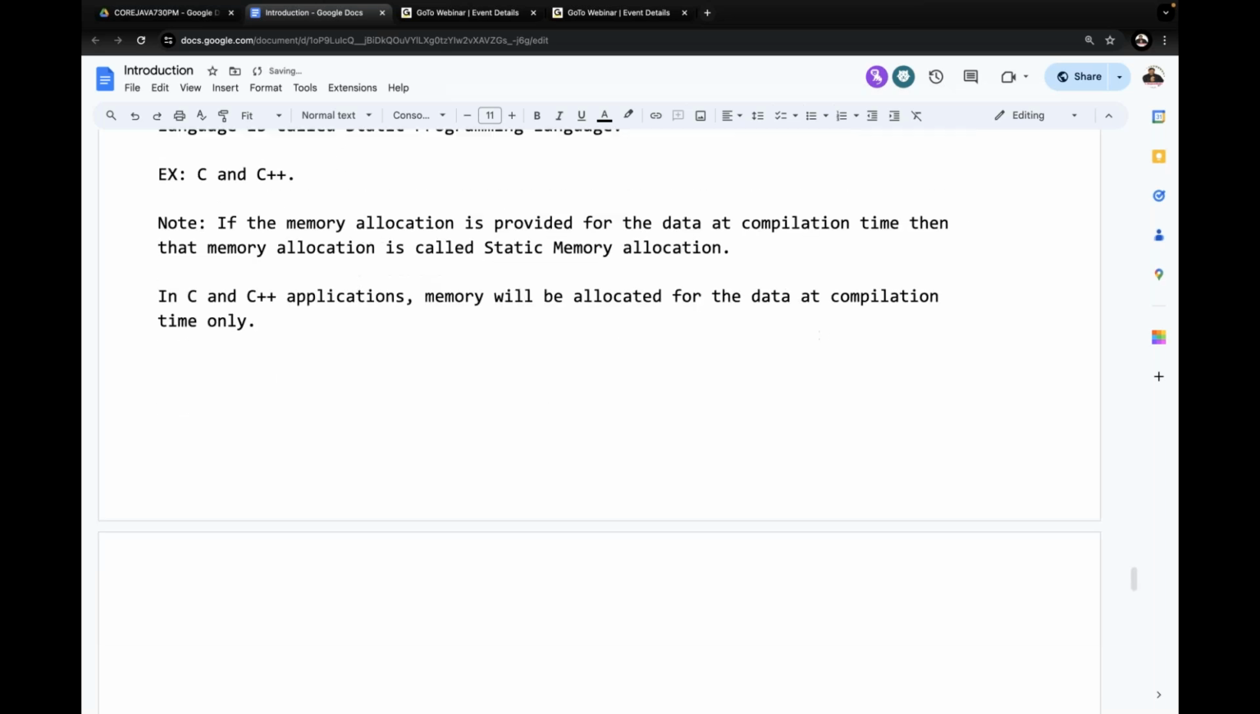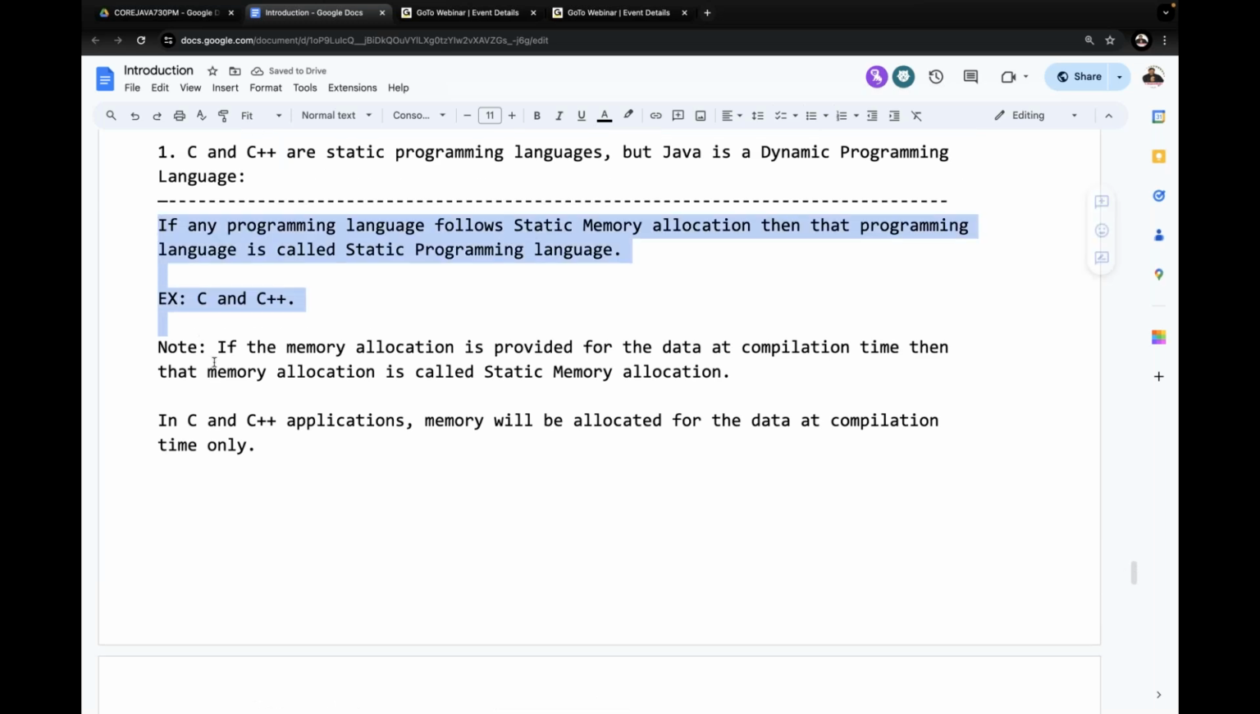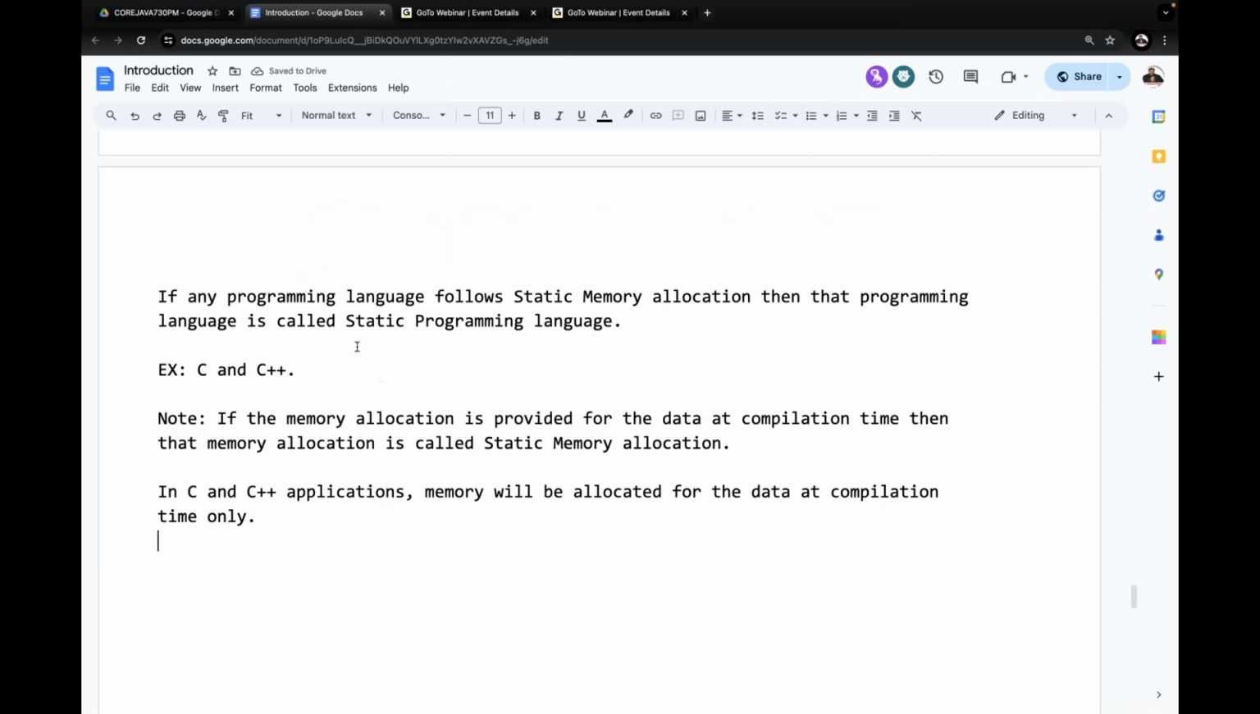What about the dynamic programming language? Now tell me, exactly the same definition I'm telling to you. Same concepts here I'm going to provide, but we have to go for some changes here. Now observe the changes. First of all, if any programming language follows dynamic memory allocation, then the programming language is a dynamic programming language. Examples are Java, .NET, Python, and so on. So many programming languages are available. Leave it.